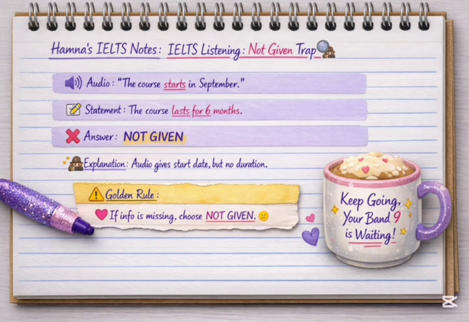Some people assume that if the course starts in September, it will last for 6 months, and then they choose either true or false. But here the information is clearly not mentioned. So when the information is not mentioned, you have to choose not given, not true or false. Always remember a golden rule: if the information is missing, choose not given.